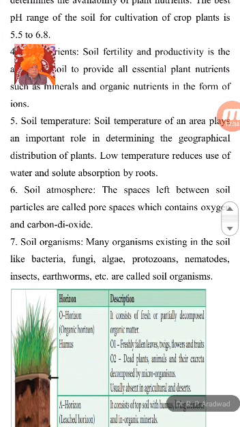Sixth, soil atmosphere. The spaces left between soil particles are called soil pores, which contain oxygen and carbon dioxide. That is also important because aeration of the soil is essential for the vigorous growth of the crops.